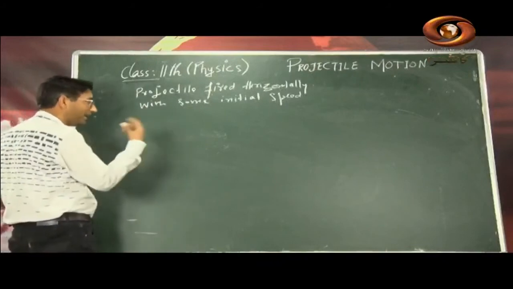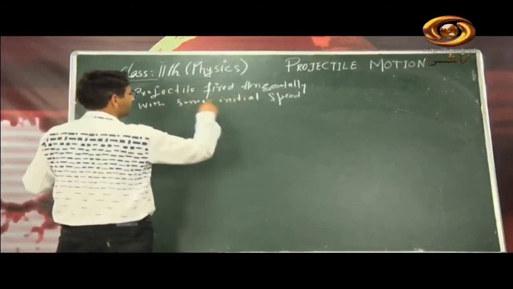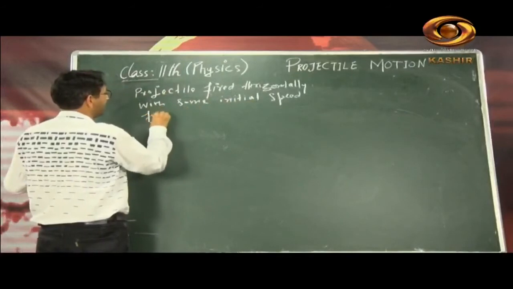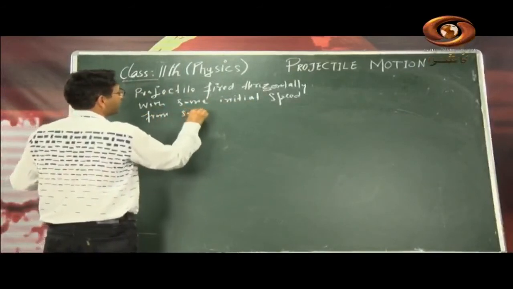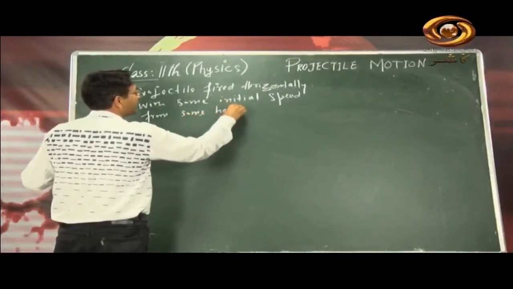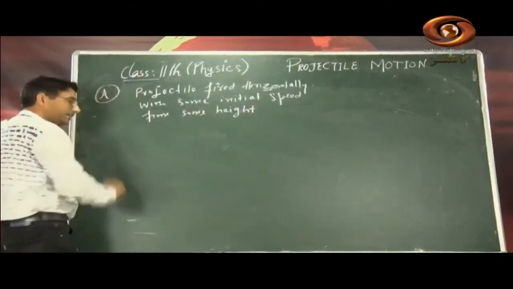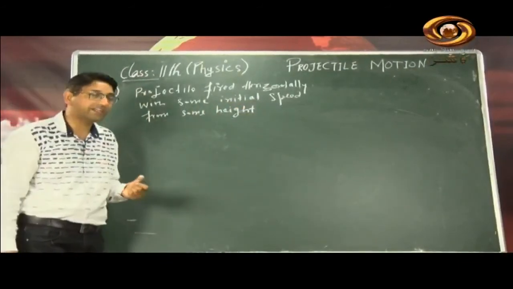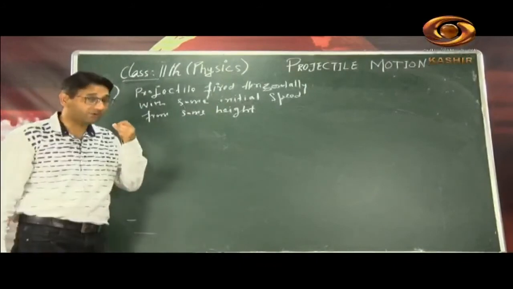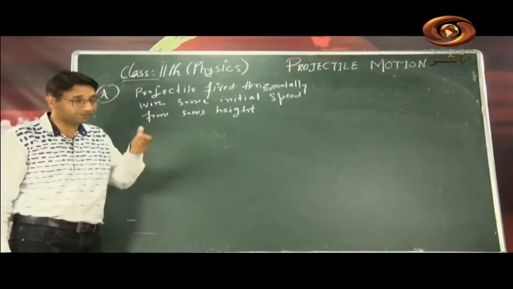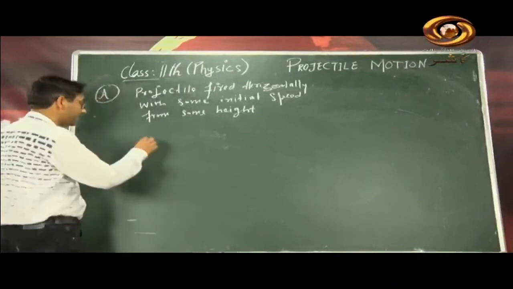Suppose we take first the projectile fired horizontally with some initial velocity from some height. This case we will do first. There will be many cases, but this one is the simplest, so we will take it as part A, where the projectile has been fired horizontally with some initial speed from some height. So the case is like this.